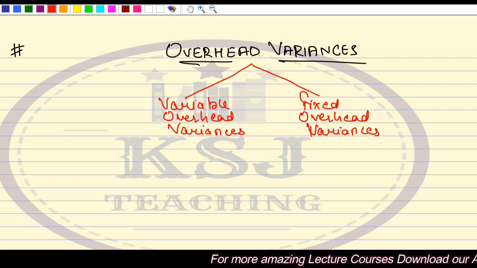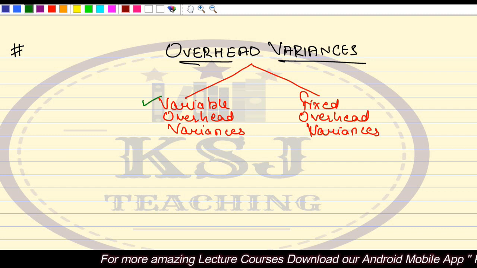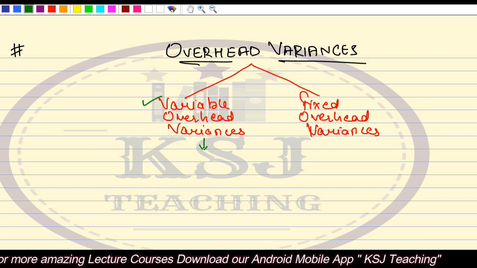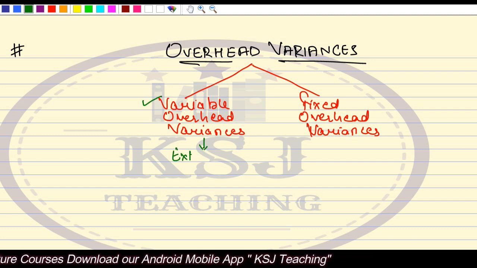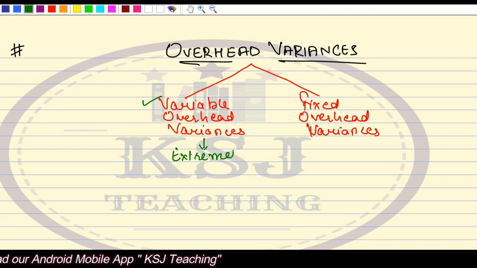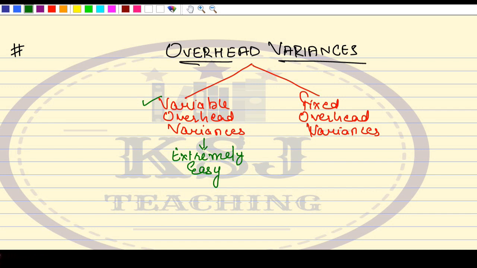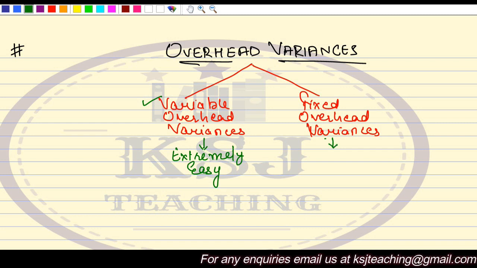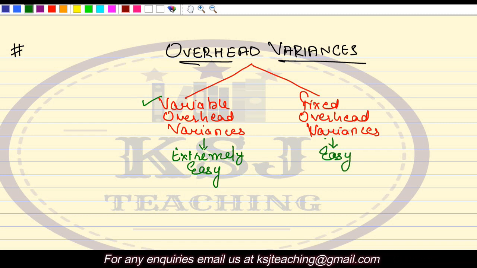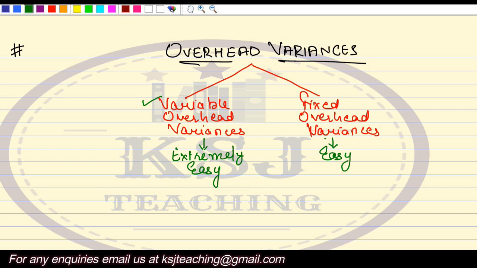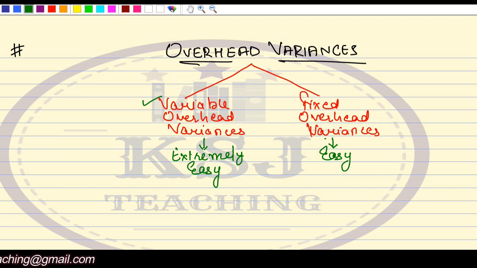Now, in this lecture, we are going to cover the variable overhead variances. If we talk about variable overhead variances, this is extremely easy. Extremely easy. We'll complete it in this lecture only. It is going to be a very small lecture because there is nothing much to discuss in variable overhead, right? If we talk about the fixed overhead variances, I will say easy, not extremely easy, right? Because there are a lot of formulas in the fixed overhead variances. You need to understand each and everything. Some things are to be understood very carefully, right?